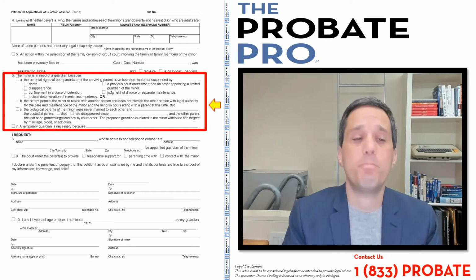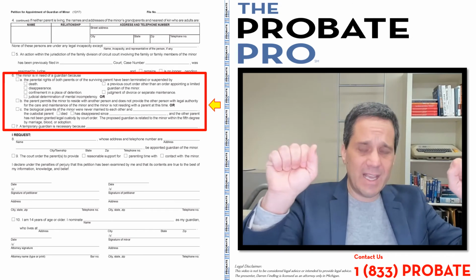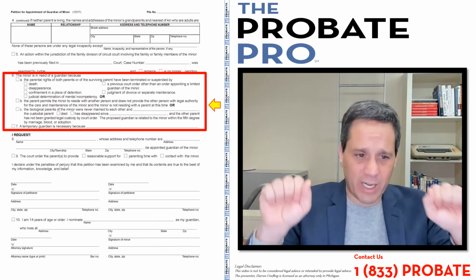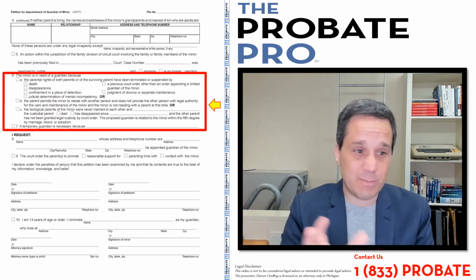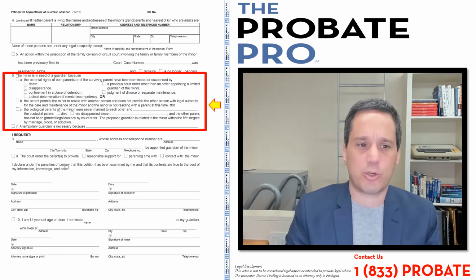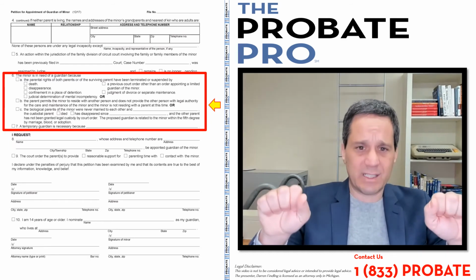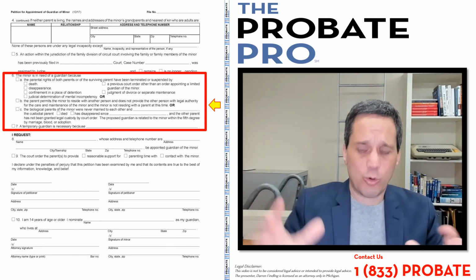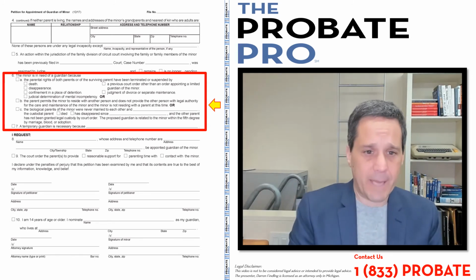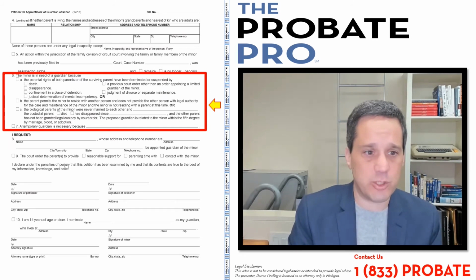The parent permits the minor to reside with another person. So now in section A, the parents aren't actively cooperating. Maybe they both died or they're incarcerated. In section 6B, there is cooperation because the parent is permitting the minor to reside with another person. So, as an example, the parents say to the grandmother, "Grandmother, we'd like the minor child to reside with you." And they don't have the legal authority in some way for the care and maintenance of that individual.